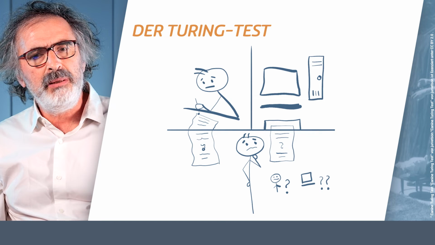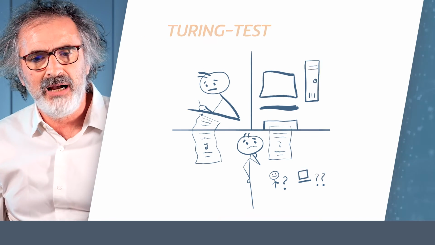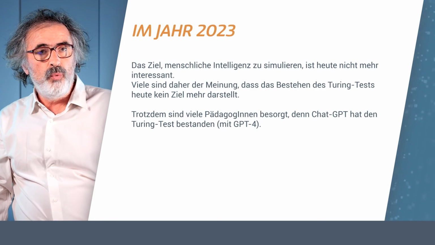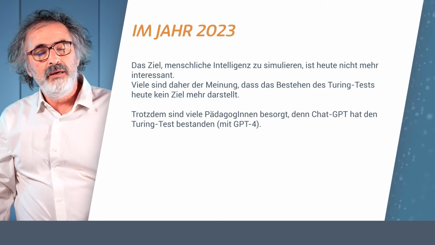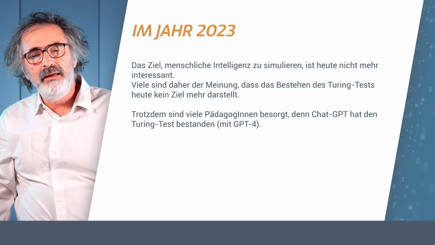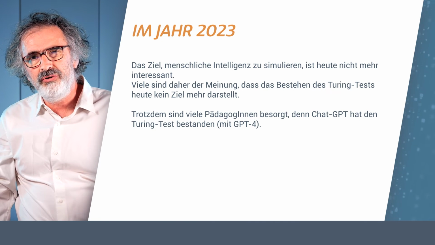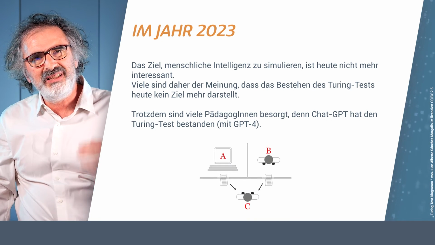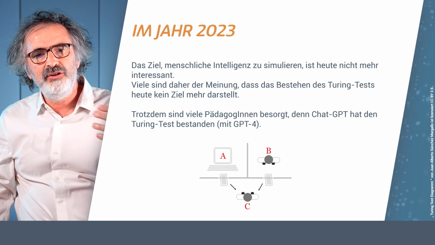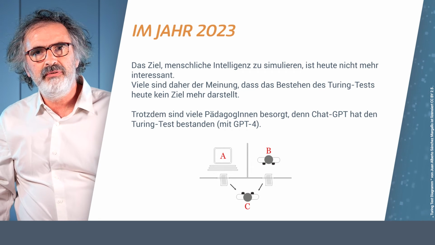And today, people are perhaps speaking less about it. Why are we speaking less about it? Perhaps because for many today, passing the Turing test, which really just means being able to simulate intelligence, is no longer the objective.